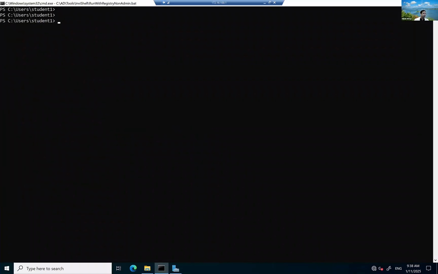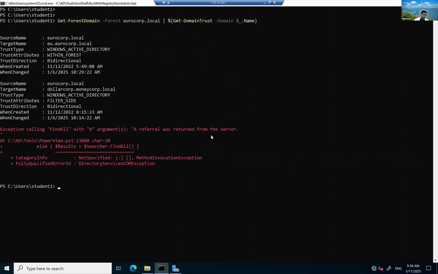That is, if I run this command, am I able to enumerate trusts for a trusting forest? What is the trusting forest here? EuroCorp. What are we doing? We list all the domains in EuroCorp.local. Can we do that? Yes, because we have a trust relationship with it.